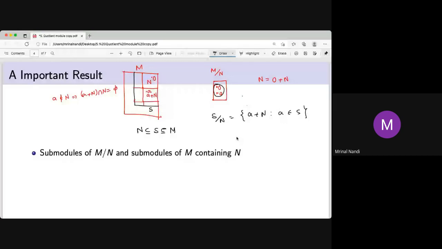If S is a submodule, then this is also a submodule of M mod N. This is the basic idea: the submodules of M mod N and the submodules of M containing N have a one-to-one correspondence. There is a natural bijection.